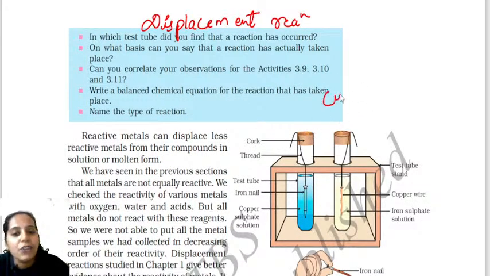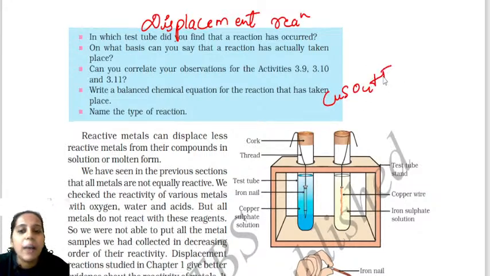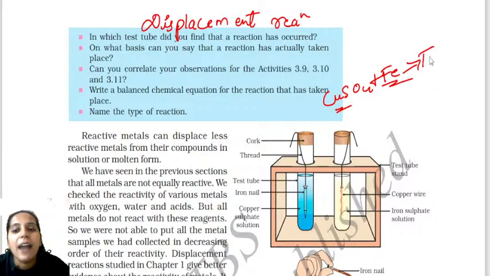Take copper sulfate solution and immerse the iron nail in it. What happened? Iron being more reactive displaces the copper from copper sulfate. So it forms iron sulfate, that is FeSO4, and copper is getting displaced.